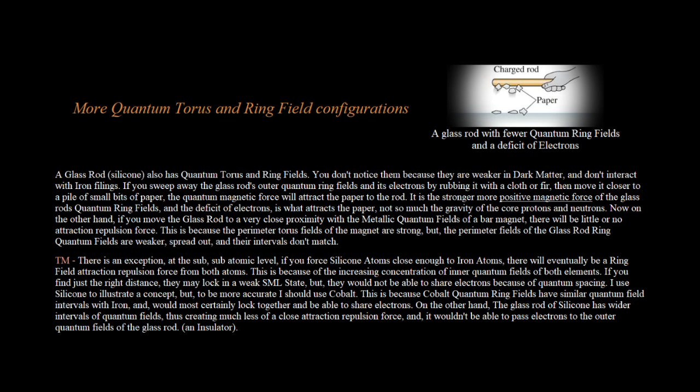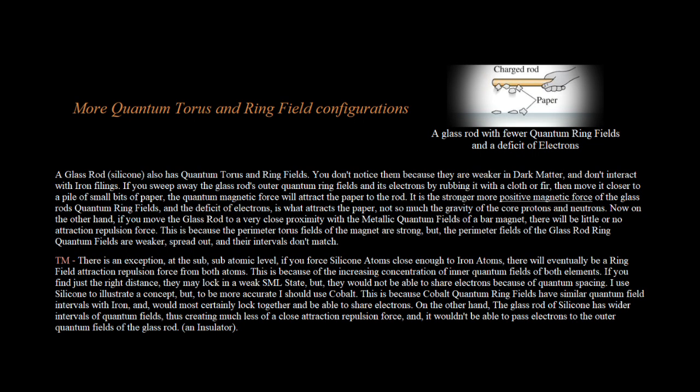Now on the other hand, if you move the glass rod to a very close proximity with the metallic quantum fields of a bar magnet, there will be little or no attraction-repulsion force. This is because the perimeter torus fields of the magnet are strong, but the perimeter fields of the glass rod ring quantum fields are weaker, spread out, and their intervals don't match. There is an exception. At the subatomic level, if you force silicon atoms close enough to iron atoms, there will eventually be a ring field attraction-repulsion force from both atoms. This is because of the increasing concentration of inner quantum fields of both elements. If you find just the right distance, they may lock in a weak SML state, but they would not be able to share electrons because of quantum spacing.